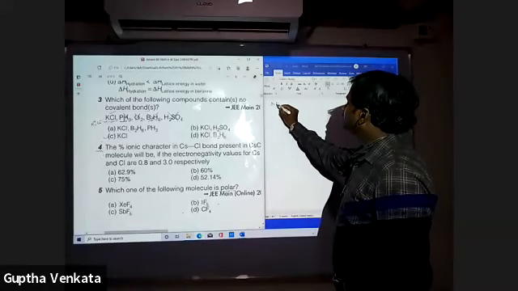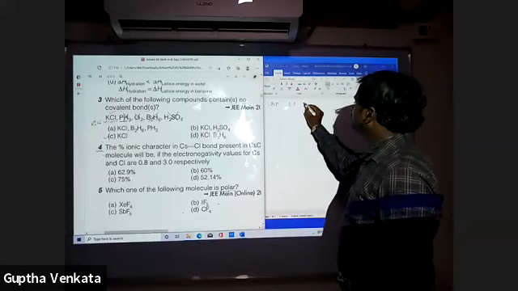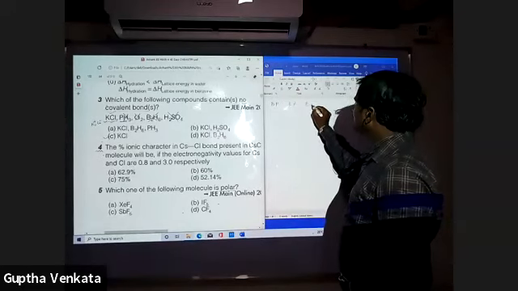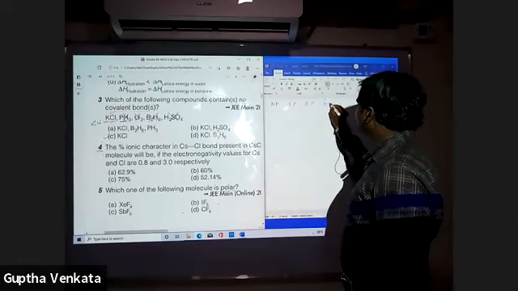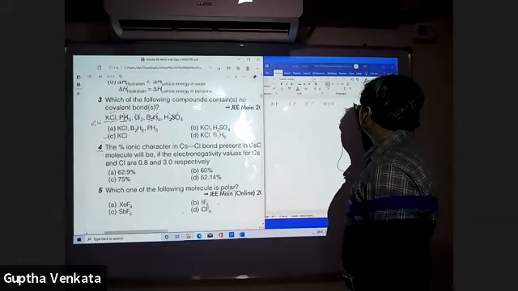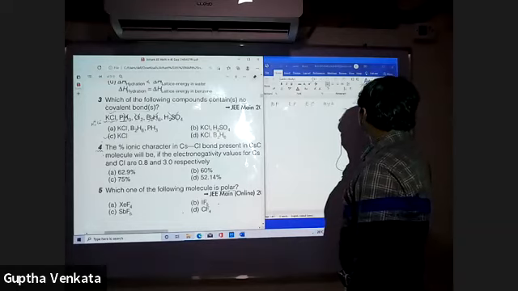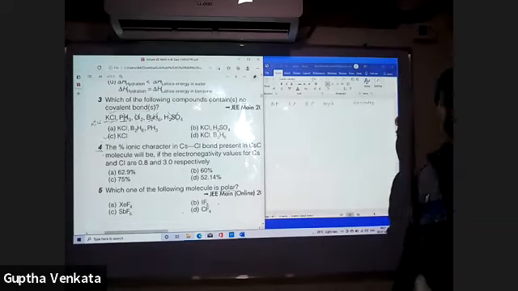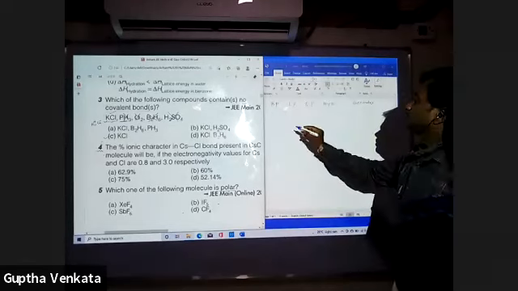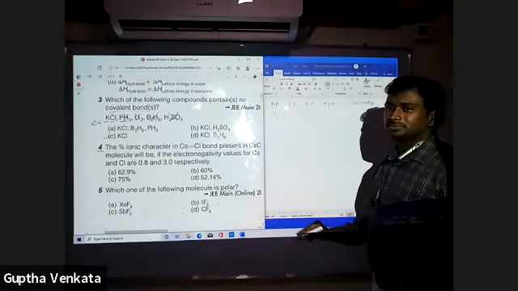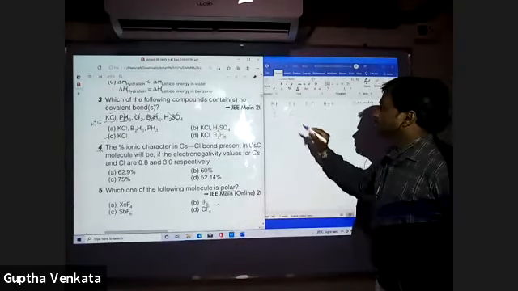Bond pair, lone pair, total electron pair, hybridization, its geometry or structure. Number of bond pairs 0. No lone pair.